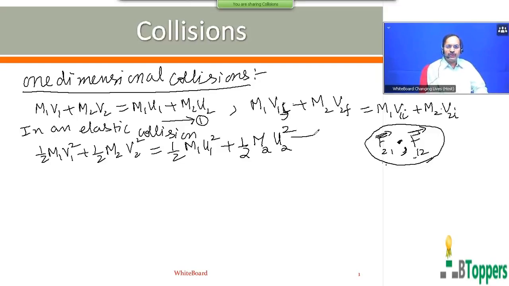This equation 2 holds good only for elastic collisions. That means equation 2 holds good for one-dimensional elastic collisions, and also for two-dimensional elastic collisions.